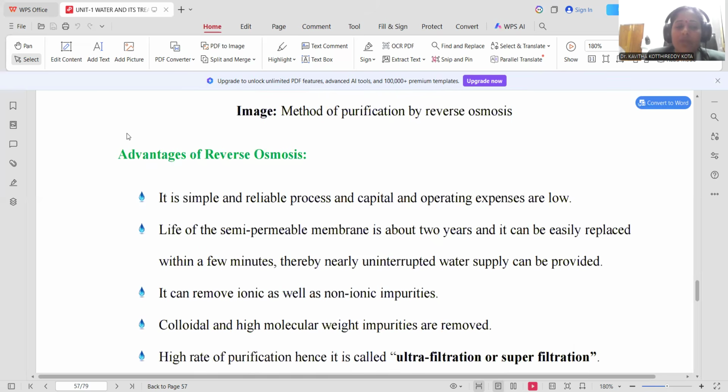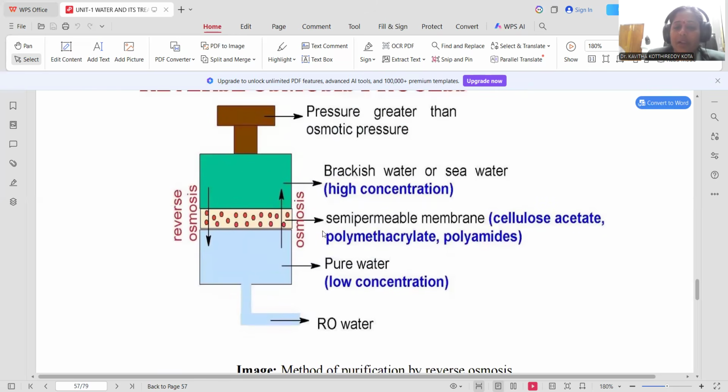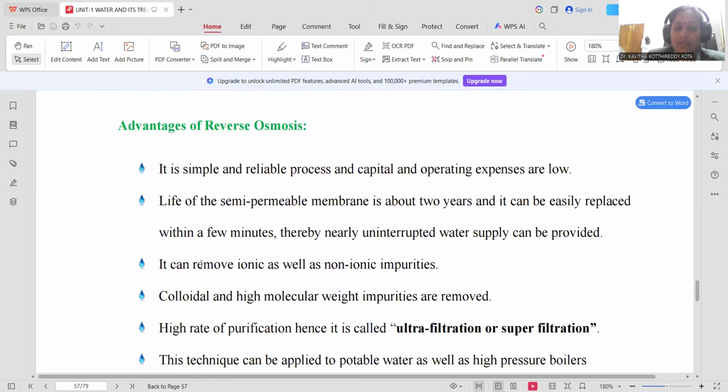Now, let me introduce what advantages we can avail by means of reverse osmosis. It's a simple method, the most reliable technology, the process is very simple, and operating expenses are extremely low. No expensive chemicals, no other technologies, and no big equipment are required. A simple technology is sufficient for this reverse osmosis method.